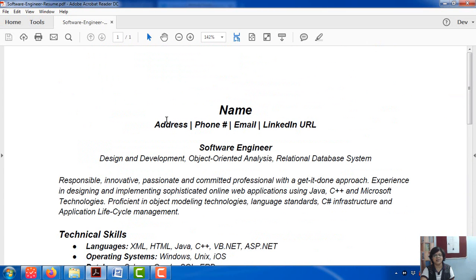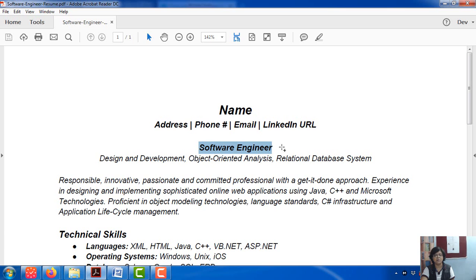Suppose I said name and address and phone, email and LinkedIn URL. A professional person, a person who is looking for a job or looking for someone to hire or has a company and wants to spread the company, these are the people who go to LinkedIn to spread themselves around, to network on their field. If you have a LinkedIn URL, you prove that you are a very serious and very focused professional. So you give a designation for yourself, software engineer.